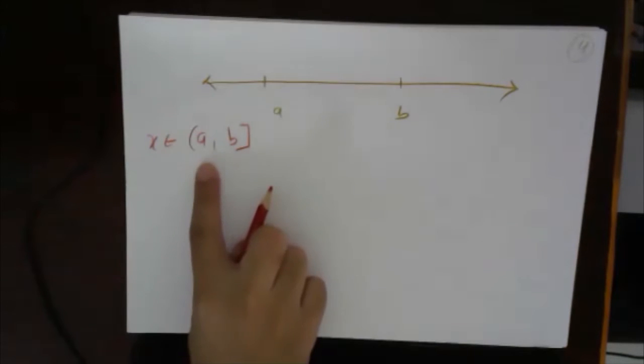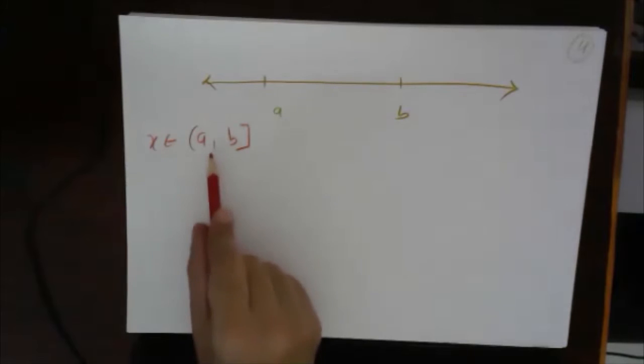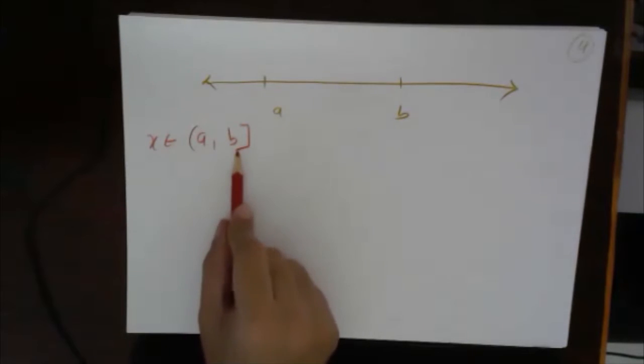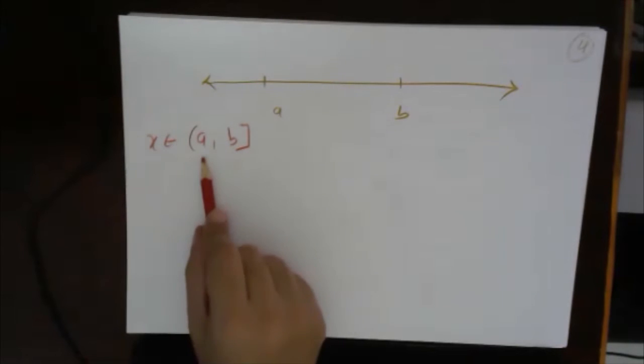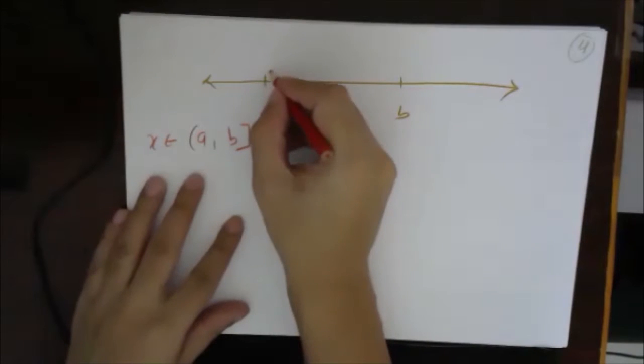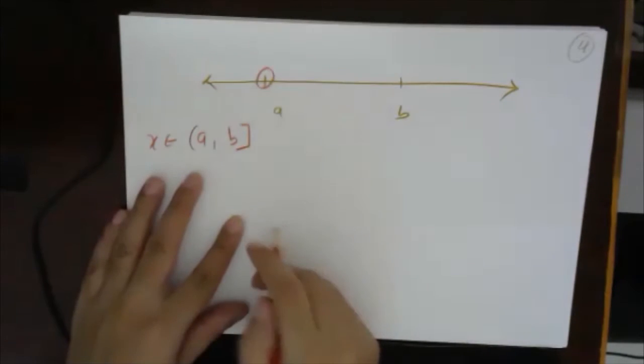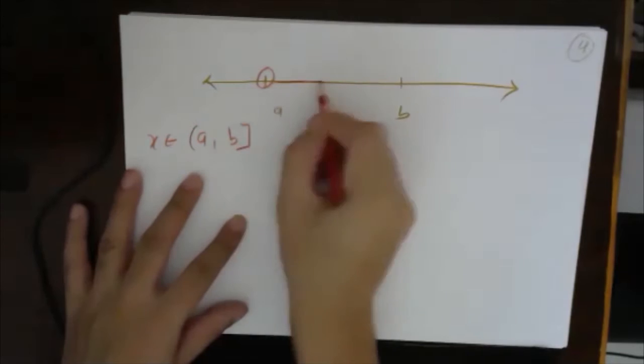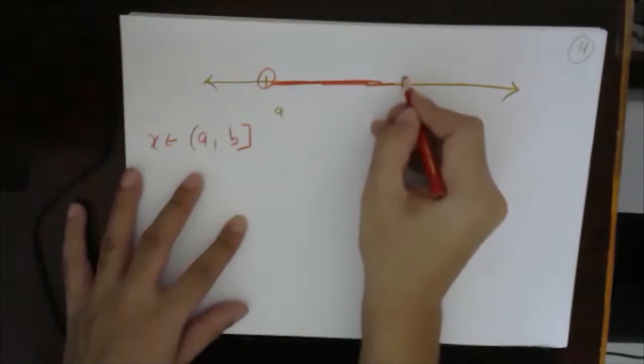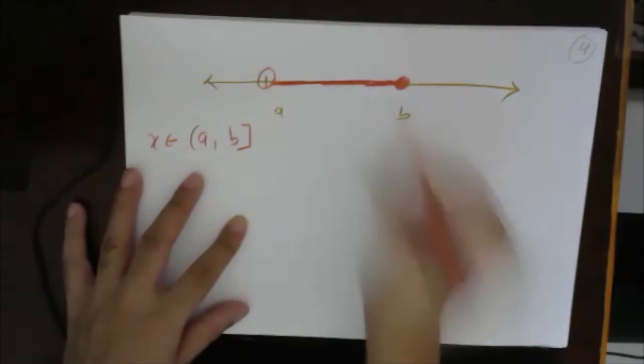This means what? Which one is included? Is A included or is B included? B is included. Yes. And which one is excluded? A is excluded, right? So how will we represent it? A as an open circle, not a filled circle, and B as a filled one, right?